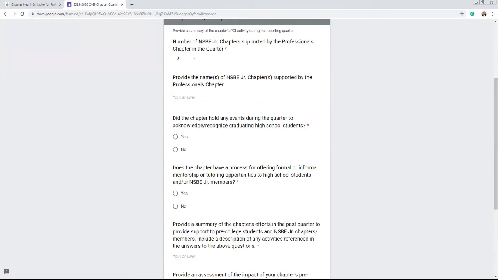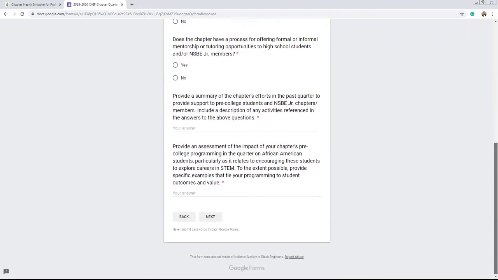And then we ask those same 2 questions that we ask with respect to collegiate members as it relates to your K through 12 efforts. So did you recognize graduating high school students, or do you have a program that does that? And then mentorship for those, or tutoring for those high school students. You ask those questions here. And then the summary and assessment questions here.